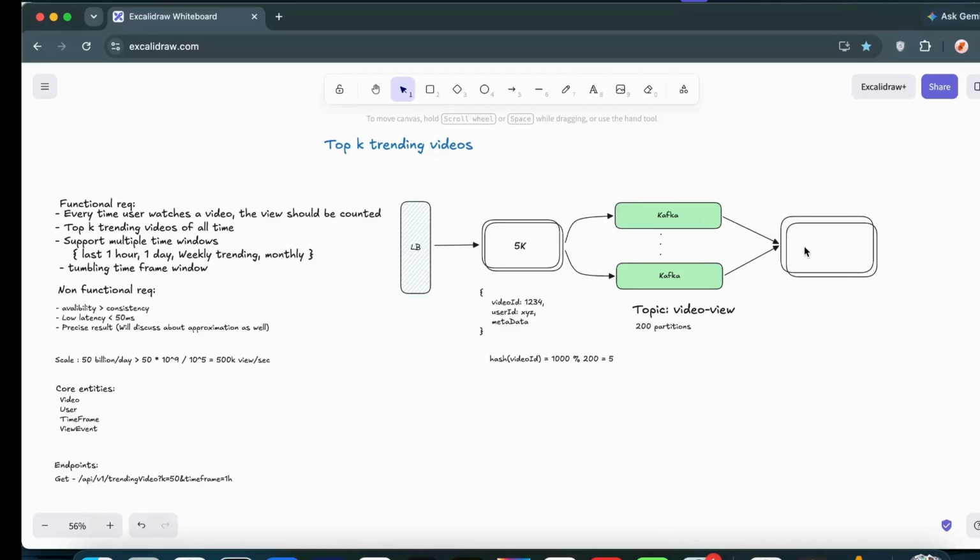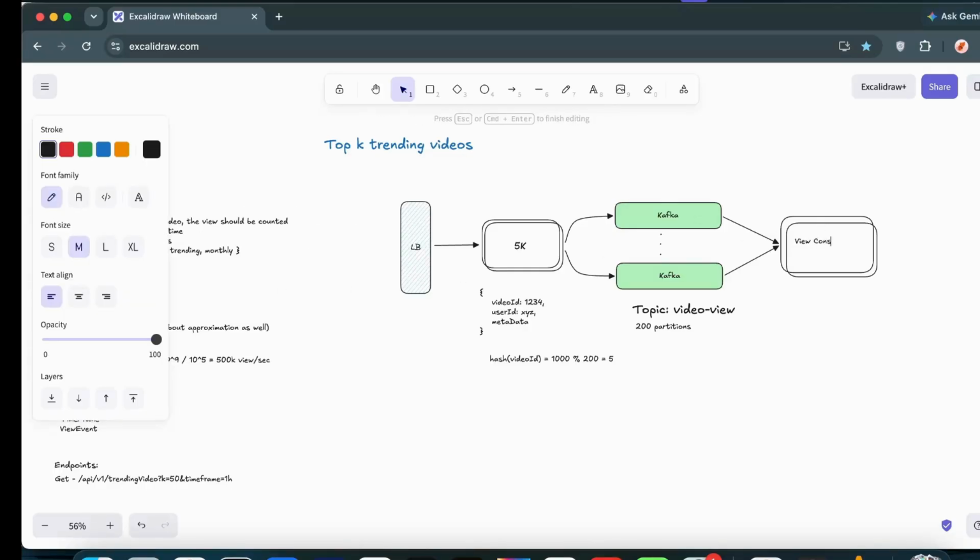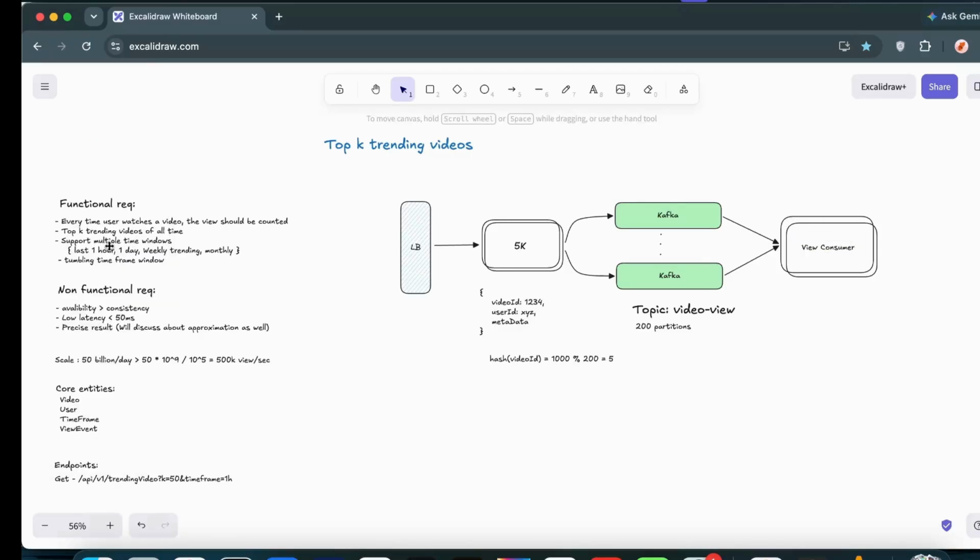So we call them view consumers, who are consuming the views and then aggregating them. On an hourly basis we will aggregate them, and then we will flush it into the DB. That's the job these view consumers are doing. What we can do is hold in memory a hash map or something like that, and whatever views we are getting for different video IDs, we can store in it and keep incrementing the counts we get. That's the simple job these view consumers have to do. And once an hour, whatever views we got for those different videos, the consumers' job is to flush them into the DB.